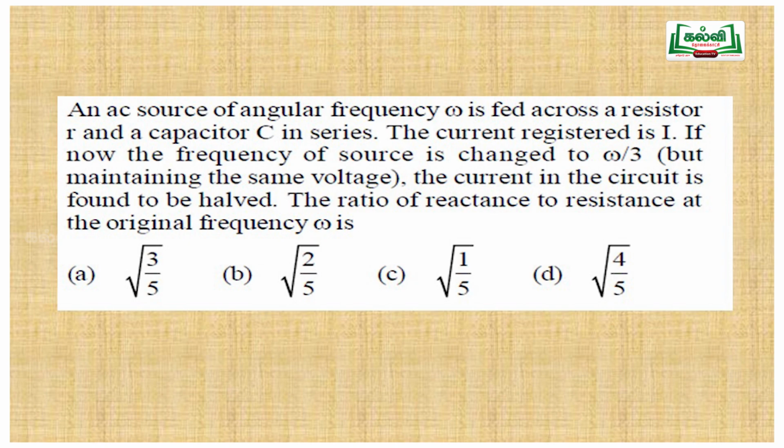A is equal to root 3 by 5. Option B is equal to root 2 by 5. Option C is root of 1 by 5. And option D is root of 4 by 5.